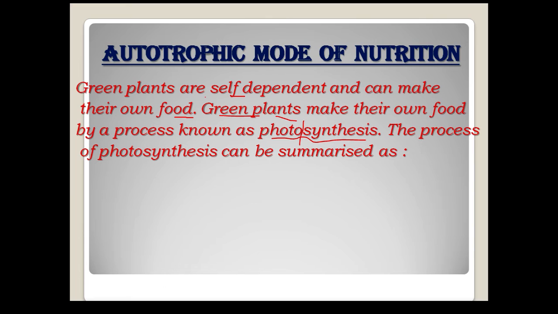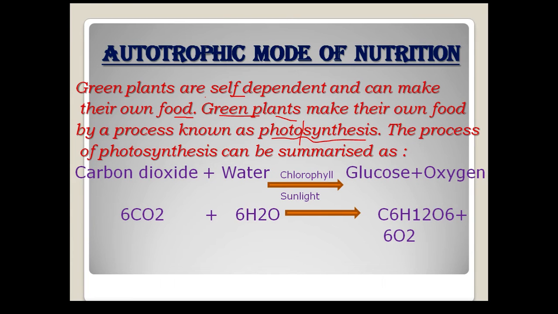This process can be summarized as: carbon dioxide plus water reacts with chlorophyll and sunlight to form glucose and oxygen.